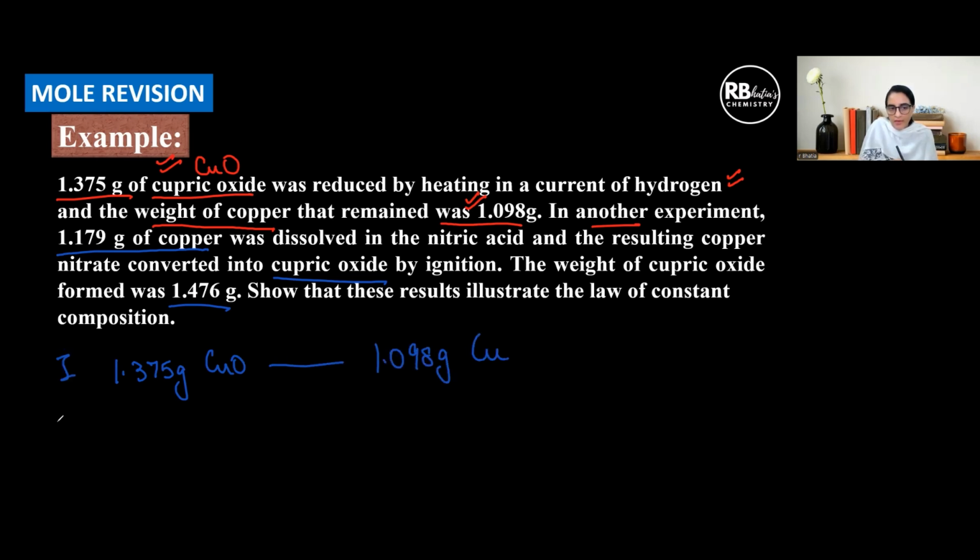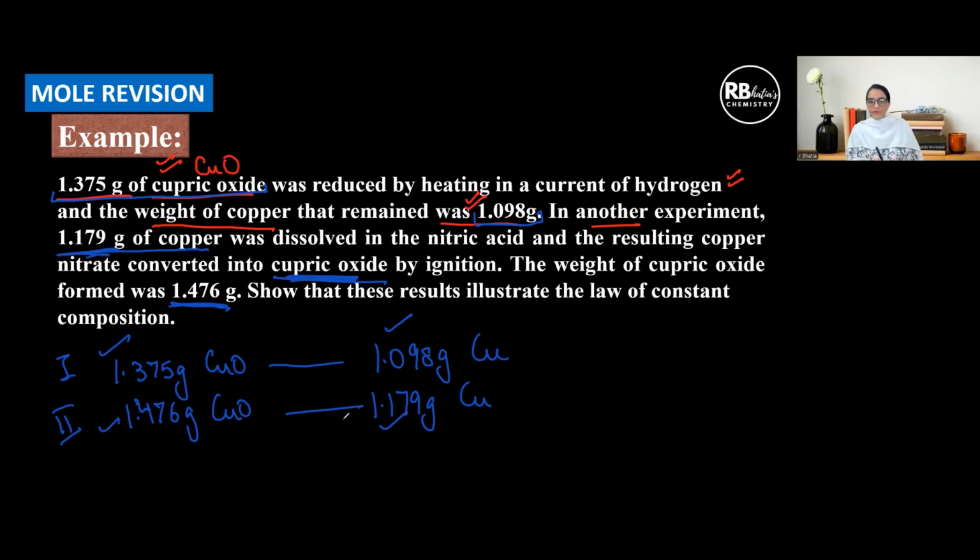This is experiment 1. And in experiment 2, 1.476 gram of copper oxide contains 1.179 gram of copper. Read this line, this much of copper oxide contains this much of copper. This is our first observation. Second says this much of copper oxide was formed from this much of copper. So two sets of experiments are given to us. They say illustrate the law of constant composition.